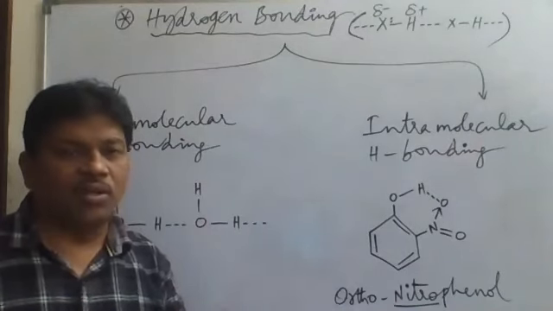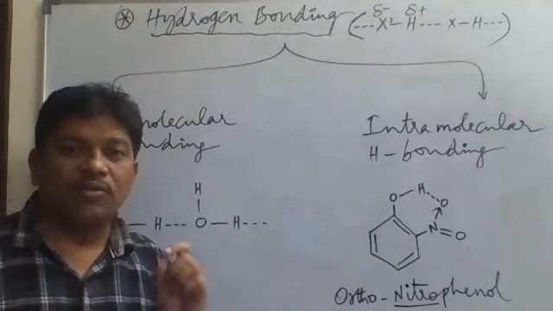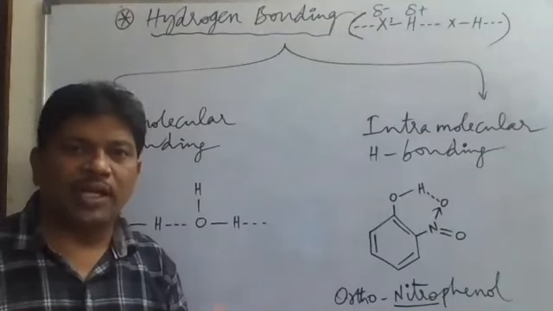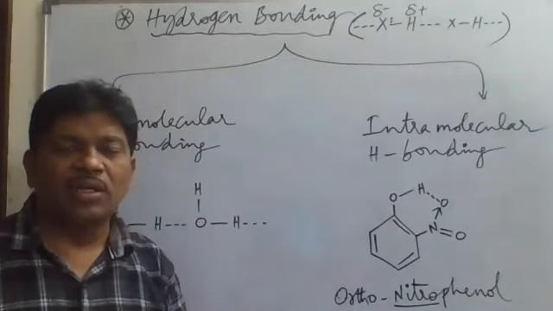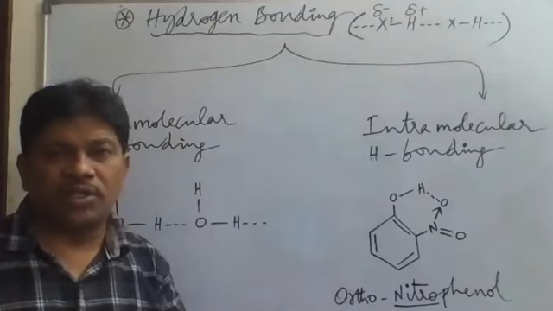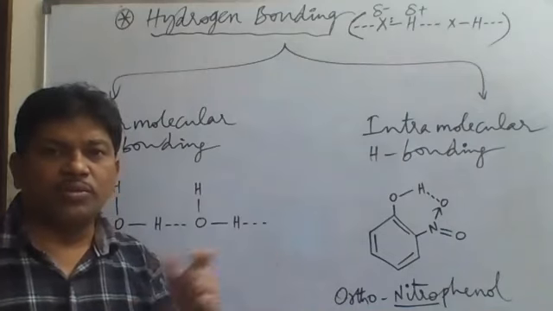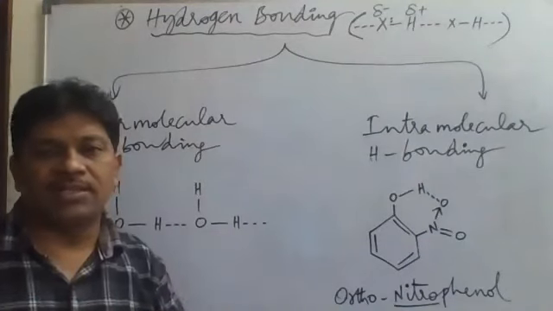Now this HF molecule, or HX molecule, is a dipole. Dipole means with opposite poles: the molecule has two opposite poles, a positive pole and a negative pole. In the HF molecule, fluorine is the negatively charged pole, and the hydrogen side is the positively charged pole. So HF is a dipole. Between two dipoles, the weak electrostatic attractive force is called hydrogen bonding.